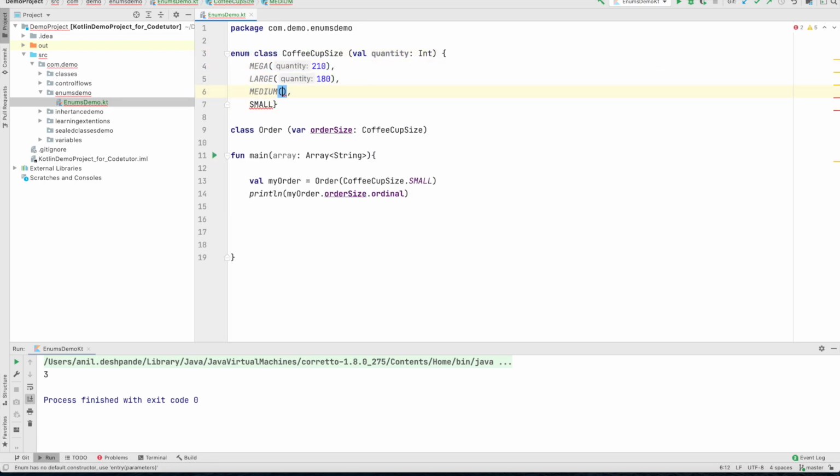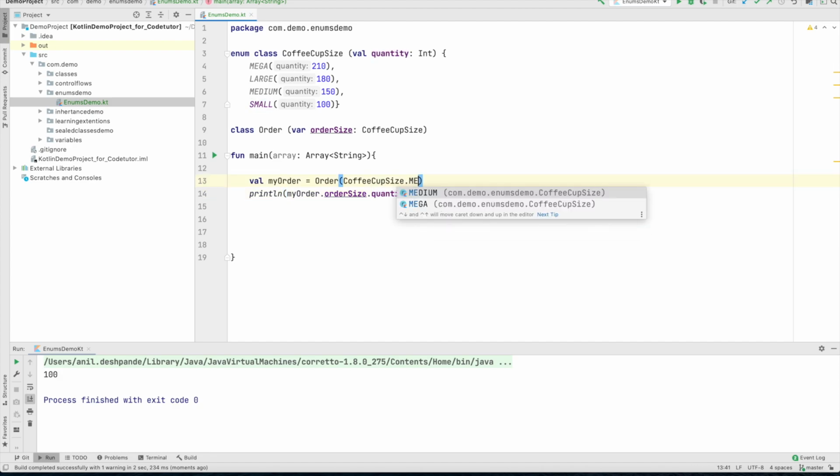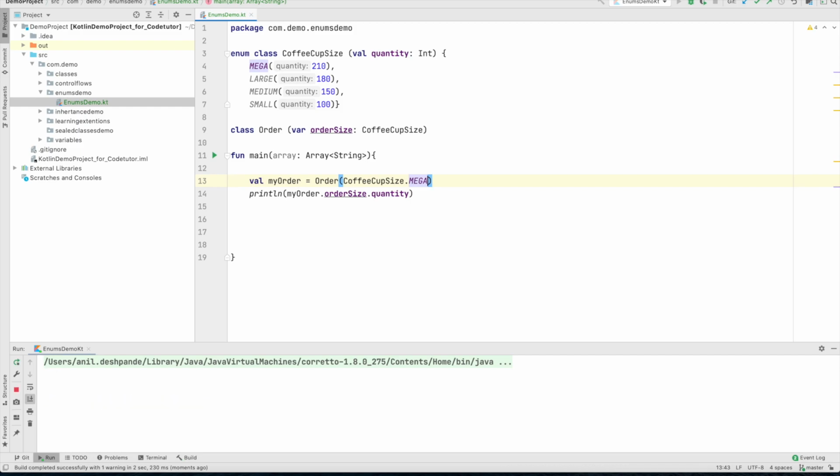Now all these enums will also have this instance variable assigned with that particular value. How to print it? orderSize dot quantity, as if you were accessing an instance variable of that particular object. And now if I run this, it will print 100. And if I change it to mega and run this, now the quantity would be whatever the value that mega means, that is 210.